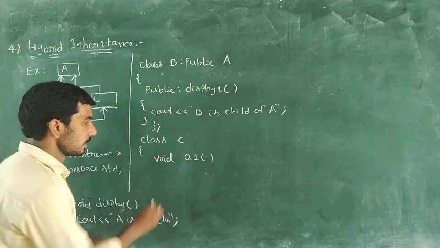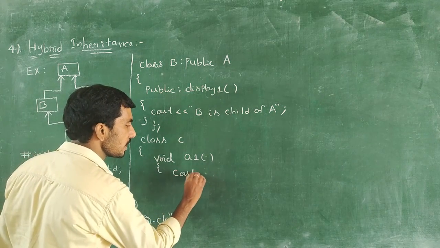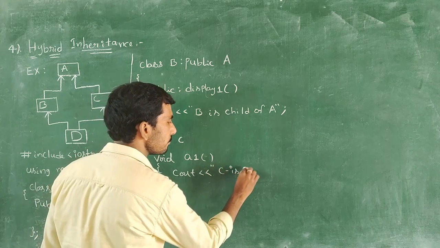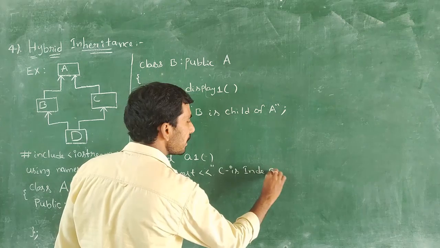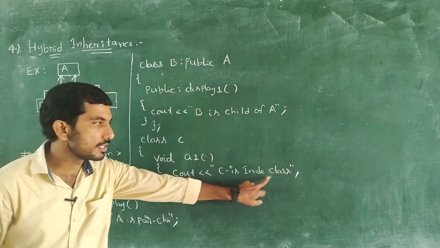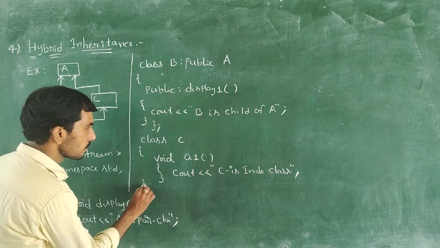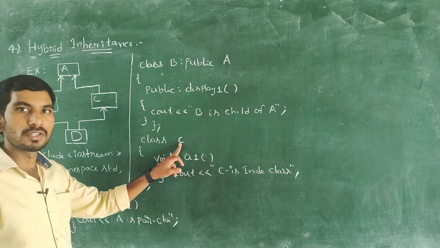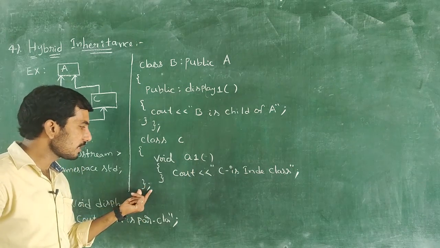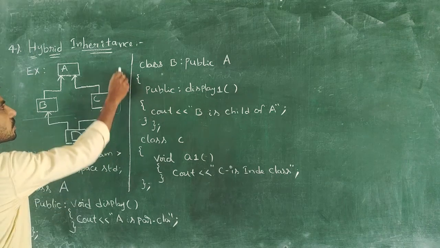Within this A1 function, I want to print one simple message: C is an independent class. Then I am closing the A1 function and next closing the C class. Okay, so up to now this part is finished.